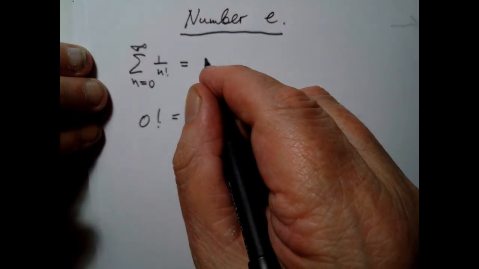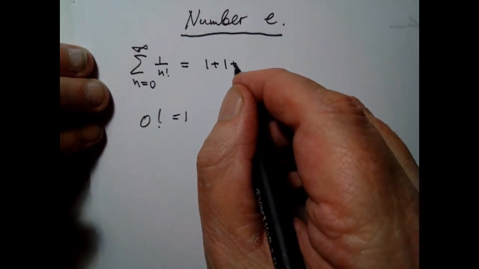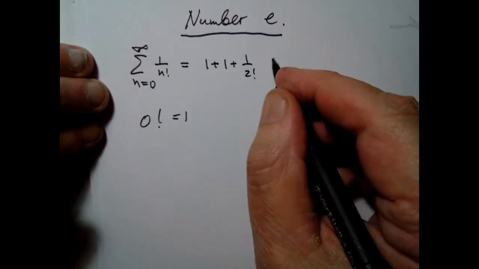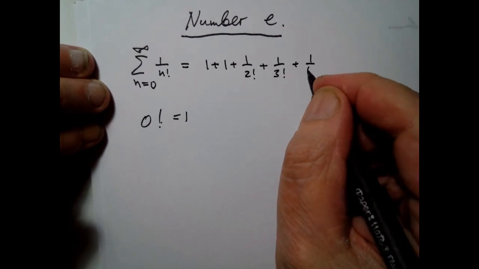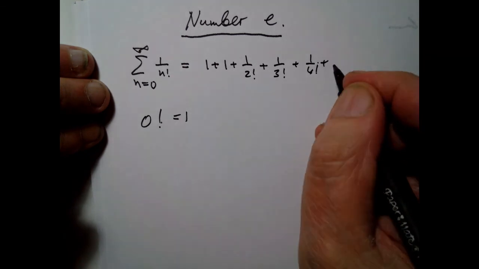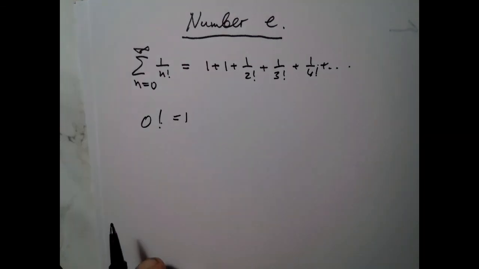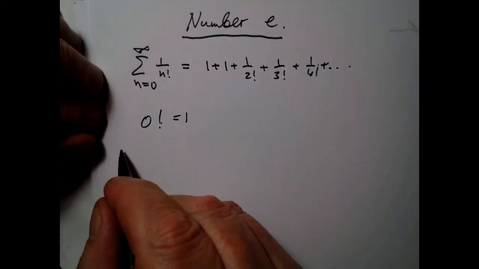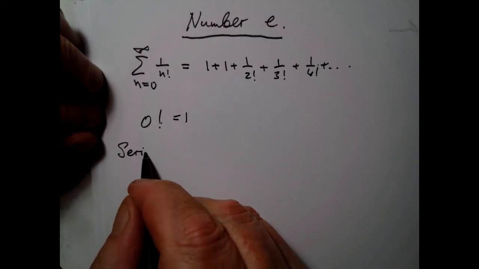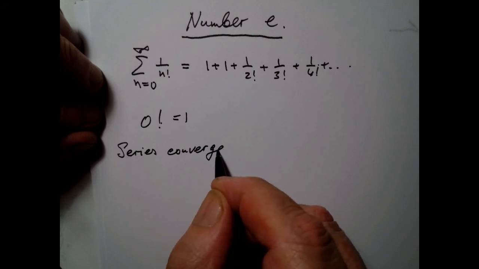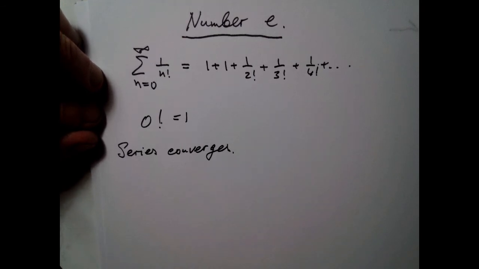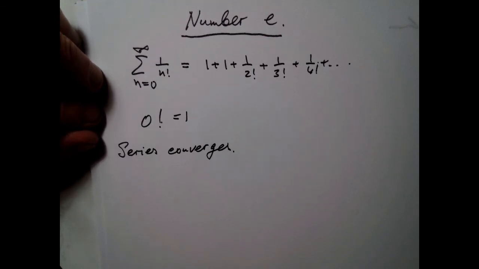So the series looks like this: 1 plus 1 plus 1 over 2 factorial plus 1 over 3 factorial plus 1 over 4 factorial plus etc. Okay, so first of all I want to say that this series converges, and let me repeat the proof that I gave you last time.